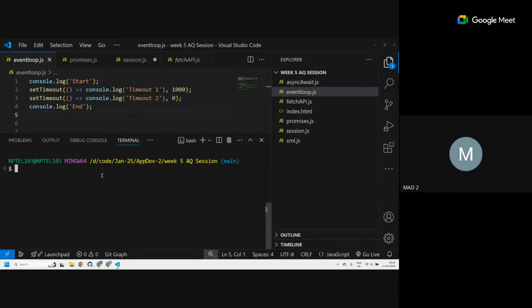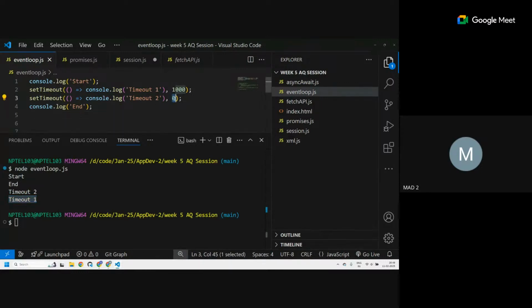Let me first execute it. Okay. As you can see, start and end got printed first, then timeout 2, then timeout 1. Even though in timeout 2, I had mentioned 0 milliseconds, even then. Why? Because the main call stack consisted of this start and then set timeout.